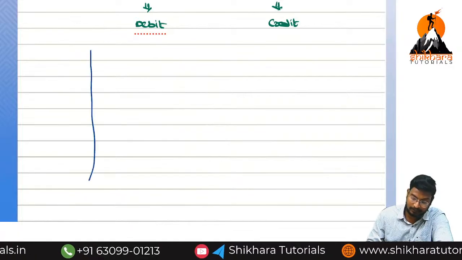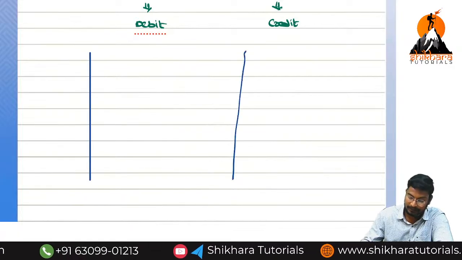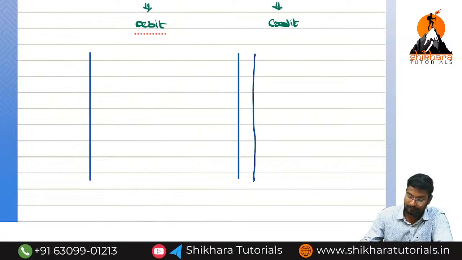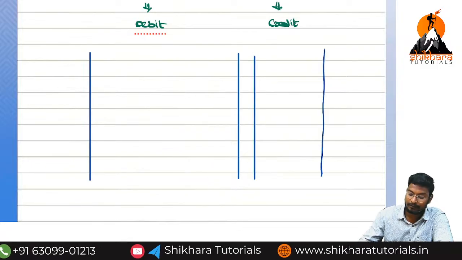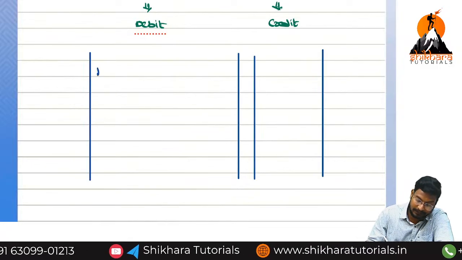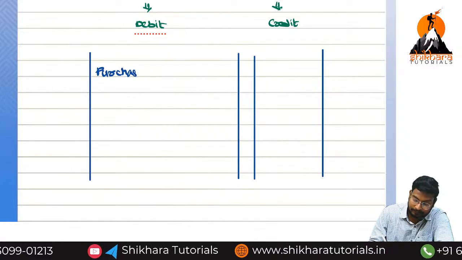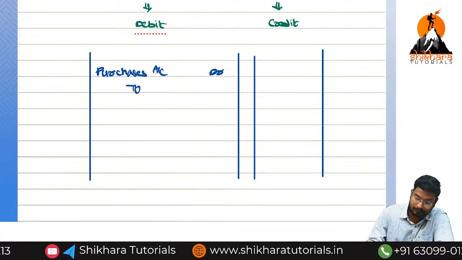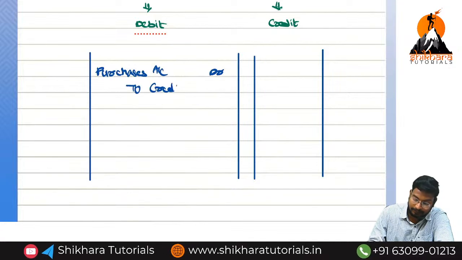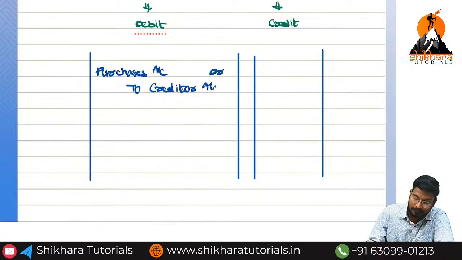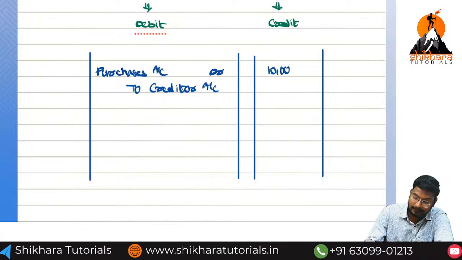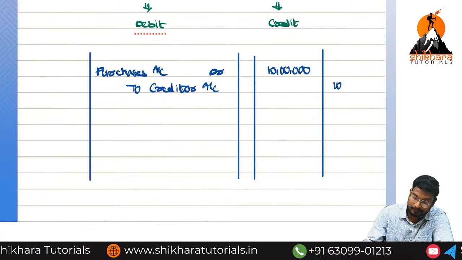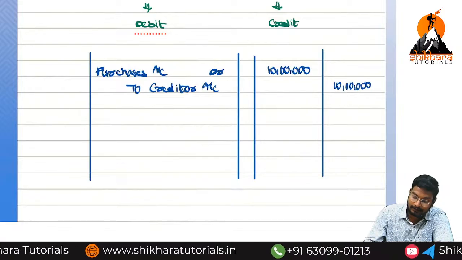What are the columns? Date, particulars, LF, debit amount and credit amount. So purchases account debited to creditor account. What is the amount? 10 lakhs and 10 lakhs.